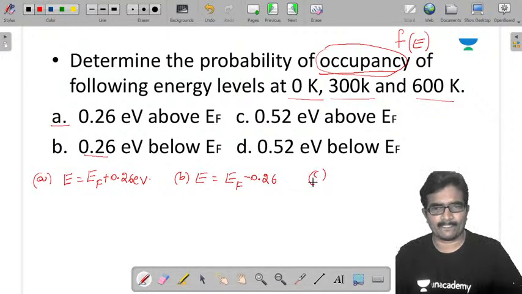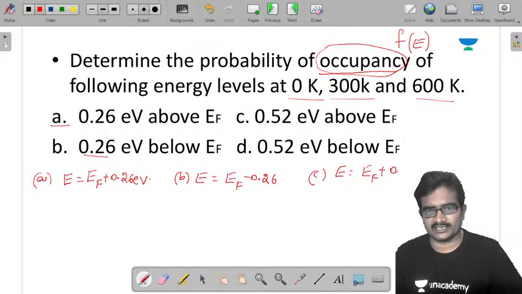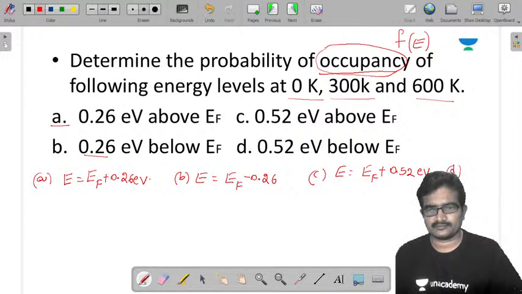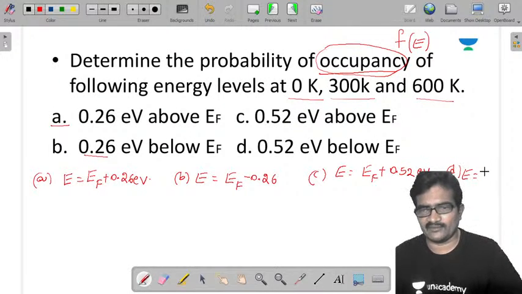C bit: 0.52 electron volts above EF, E is equal to EF plus 0.52 electron volts. And next D: E is equal to 0.52 electron volts below EF, that means EF minus 0.52.